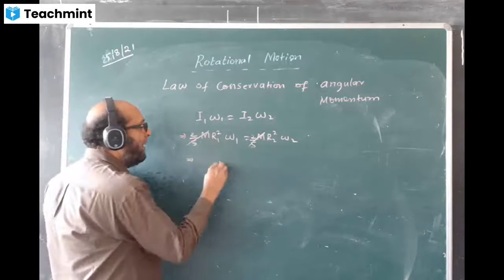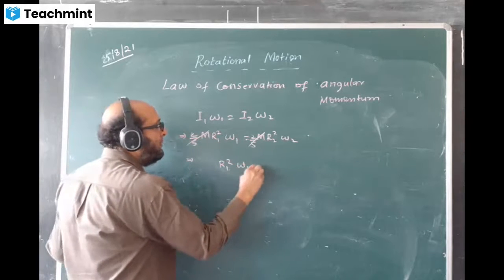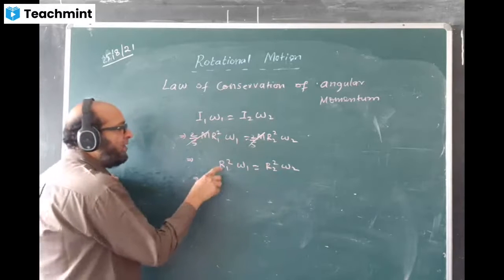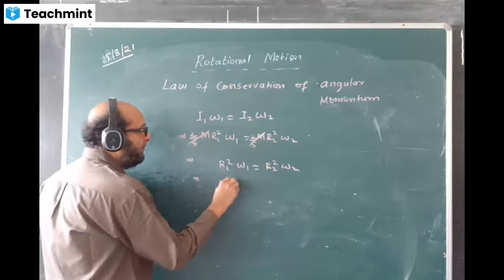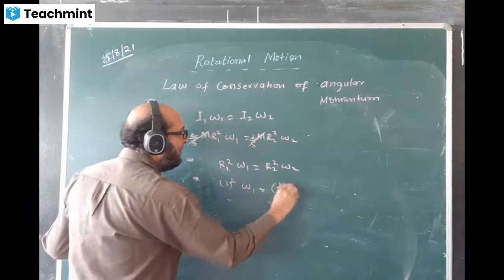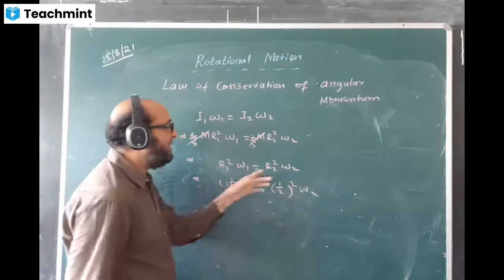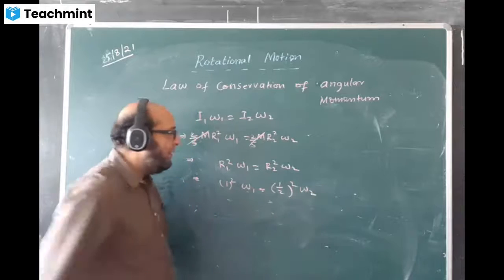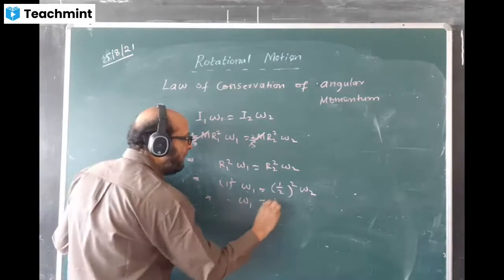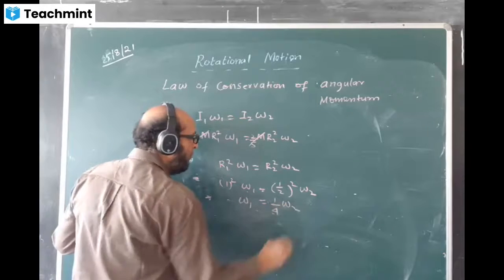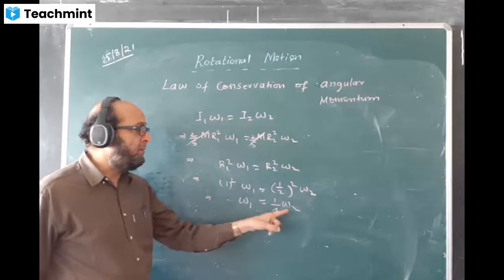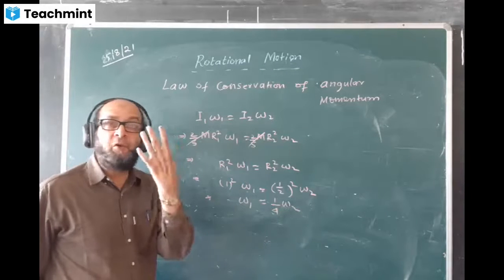Now I'll write r1 square omega 1 is equal to r2 square omega 2. The first radius I'll take as 1 unit. The second radius will be half unit, because the radius is decreasing by half. So omega 1 equals 1 by 4 omega 2. That means omega 2 will be 4 times omega 1, so the speed of rotation will increase by 4 times.